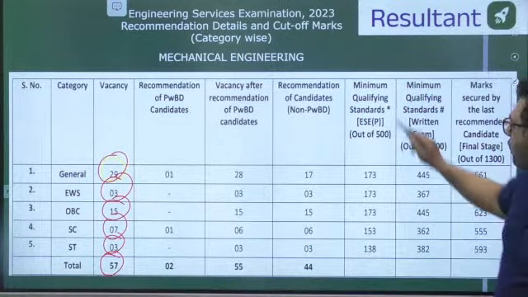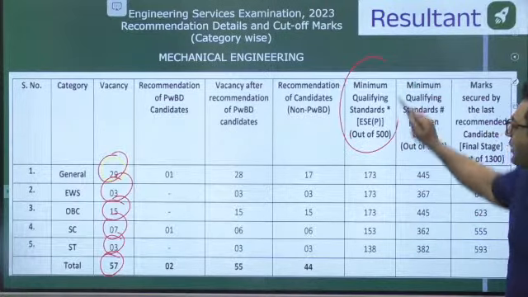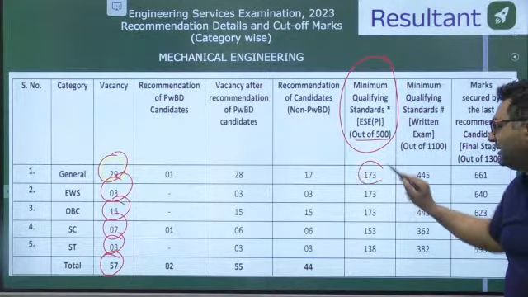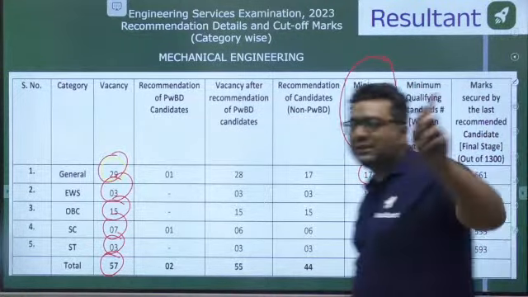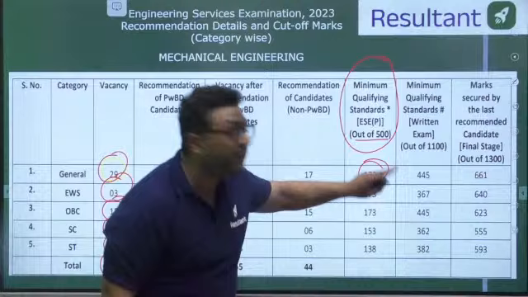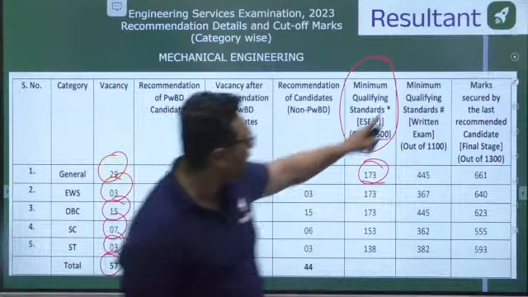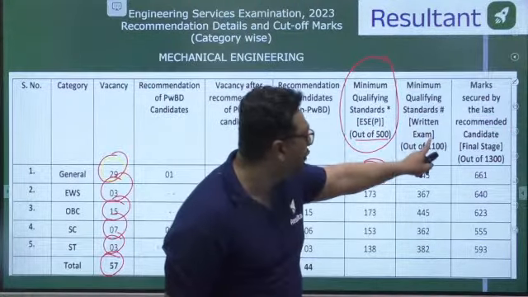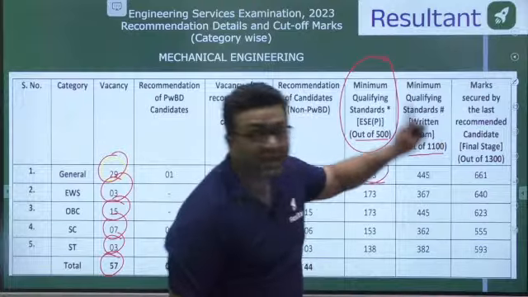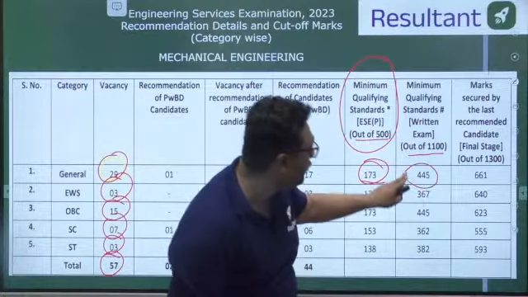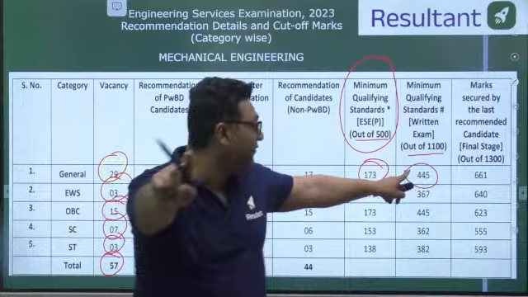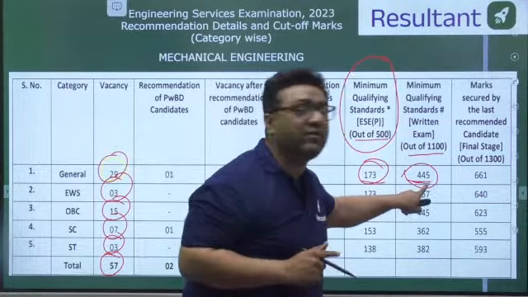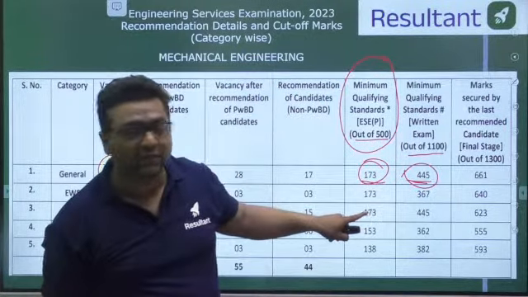You can see the cutoff. The minimum qualifying marks for ESC paper 1 out of 500 were 173. I already told you this year it was 173, otherwise it is always from 220 to 250. This year it was less because the paper was on the very difficult side. Then you can see the minimum marks of the written examination. Out of 1100, you have to score a minimum of only 445. This is not even 50%, you can see. Out of 1100, if you score only 445, you will get selected for the interview phase.